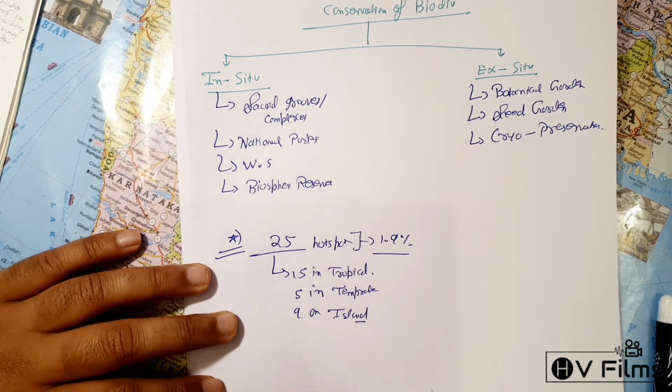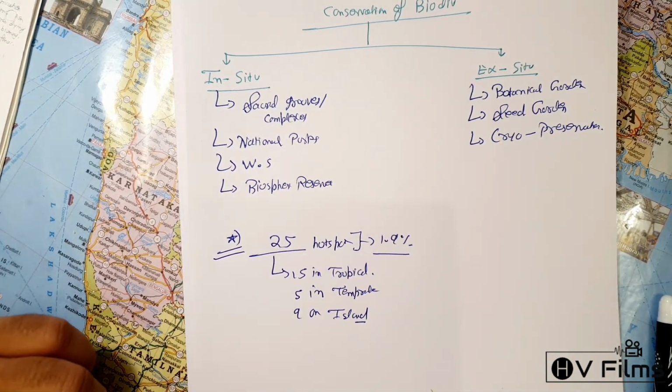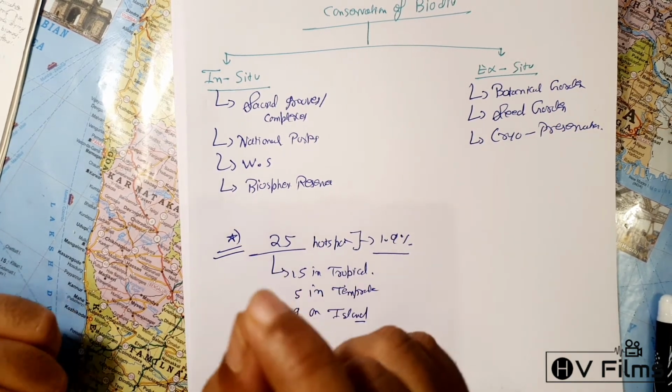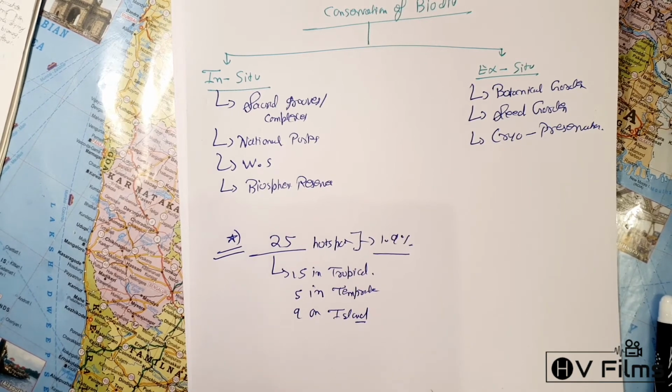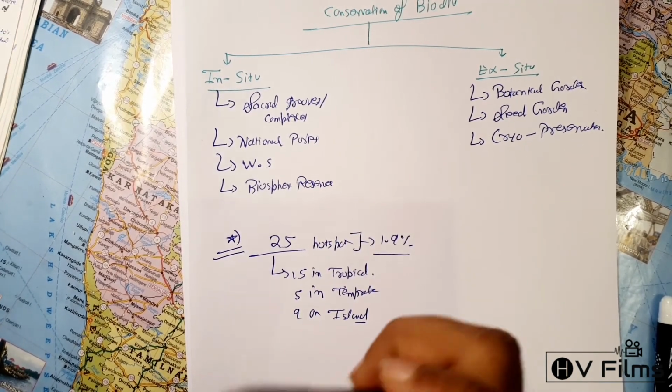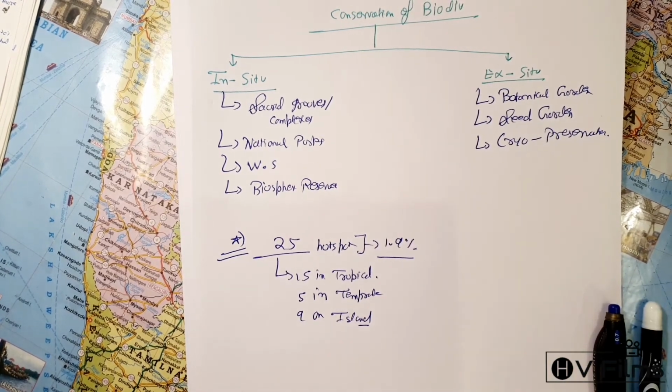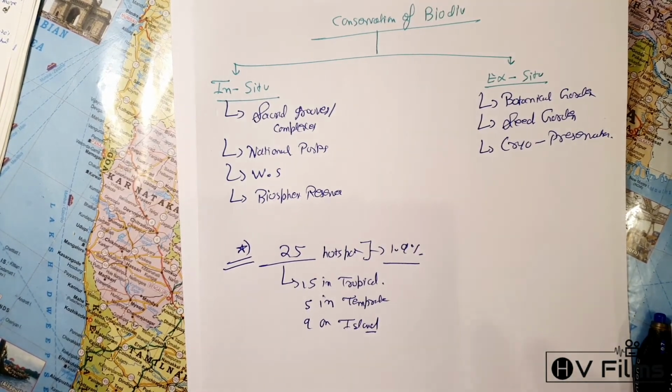You don't have to remember it, but when you're writing the mains examination and they ask you anything regarding biodiversity, these are a few points from where you can start your introduction, and these are really amazing points which can fetch you great marks. So yes, this is mainly about biodiversity. We'll discuss the rest in the next chapter.